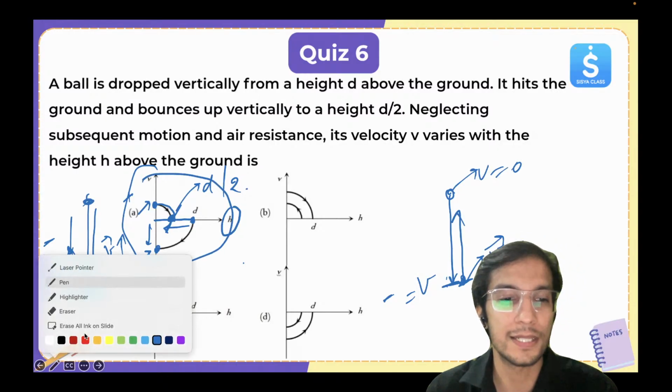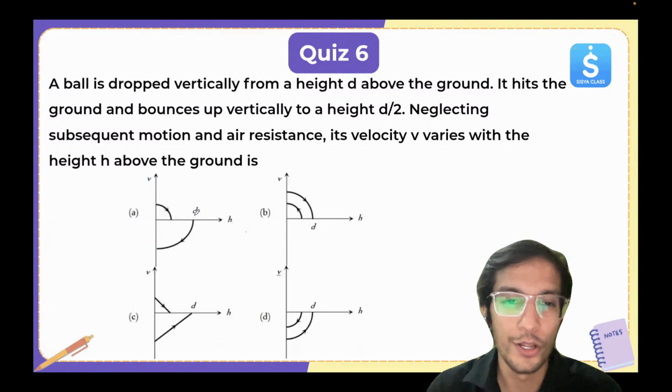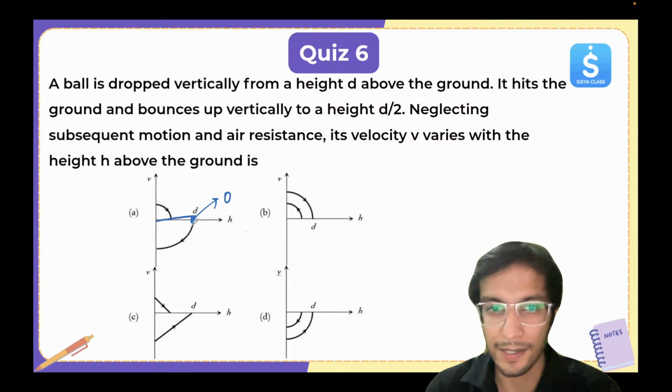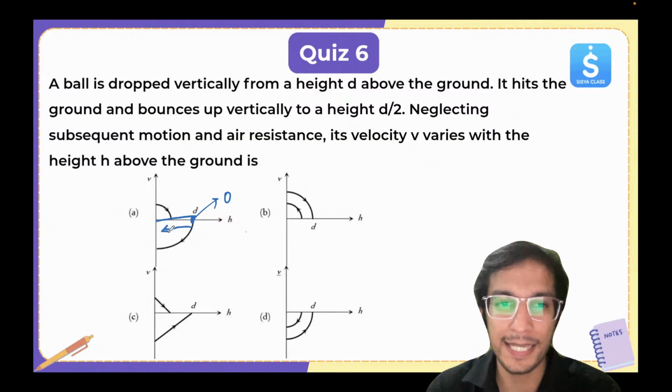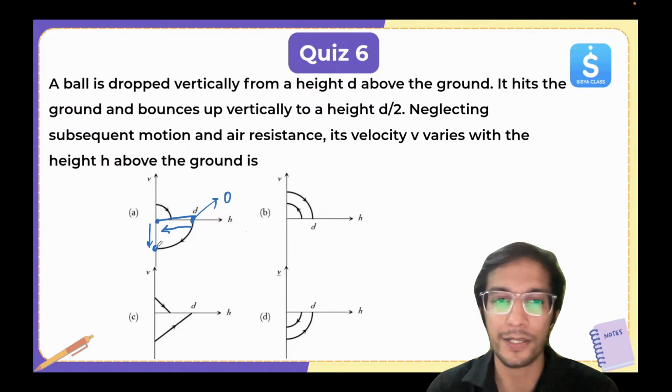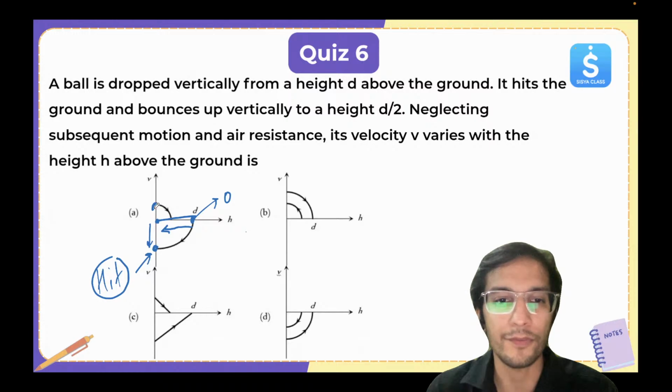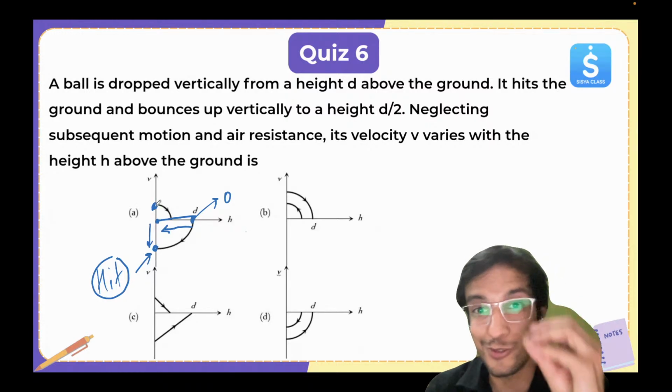So I hope this is clear. Once again, I can show you. Look here, pay attention. Initially the velocity is 0 and the height is d. As it is going down, the height is decreasing. It's going towards the origin, 0, and the velocity is increasing in the negative direction. As it hits, this is where the hit happened, the velocity becomes positive. And when it becomes positive, the value is less.